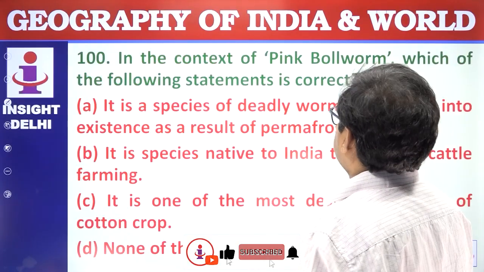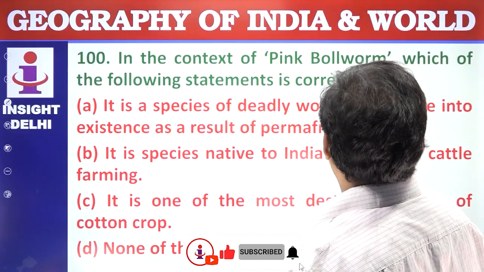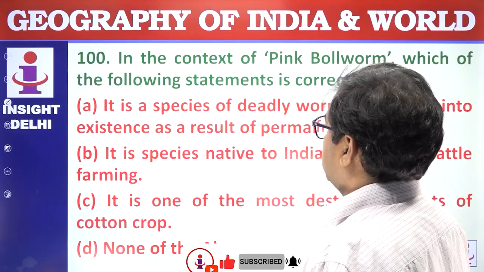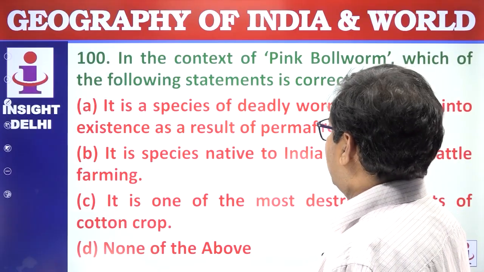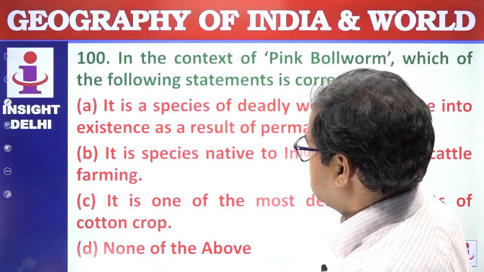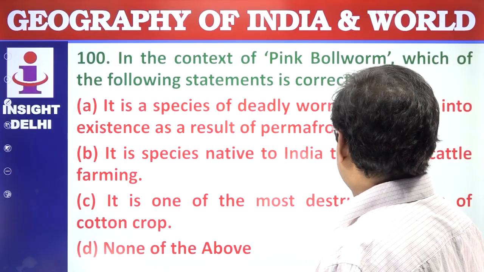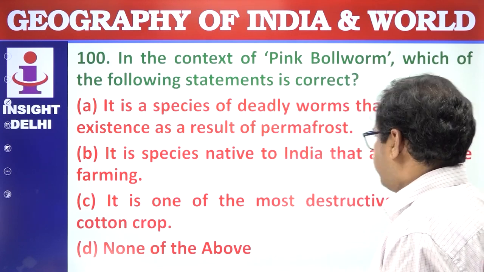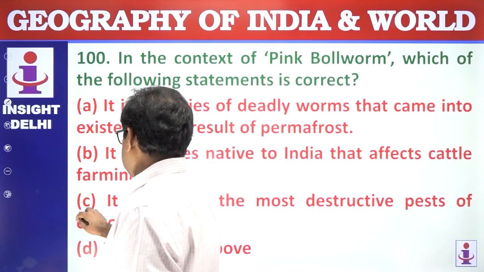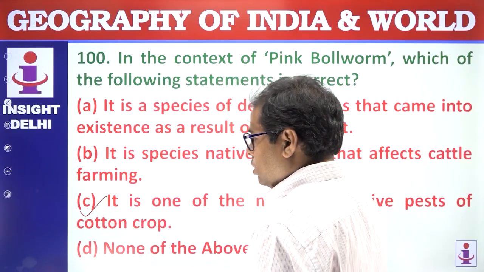Next, in the context of the pink bollworm, which of the following statements is correct? It is a species of deadly worm that came into existence as a result of permafrost. It is a species native to India that affects cattle farming. No, it is one of the most destructive pests of the cotton crop. This is right. So these are all the questions.